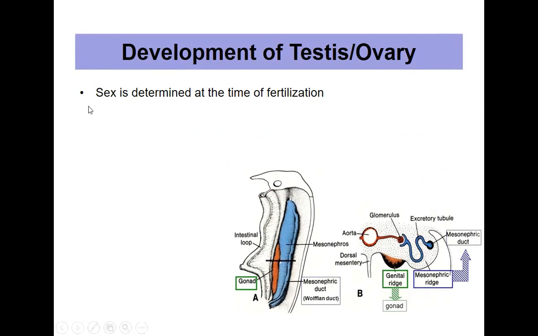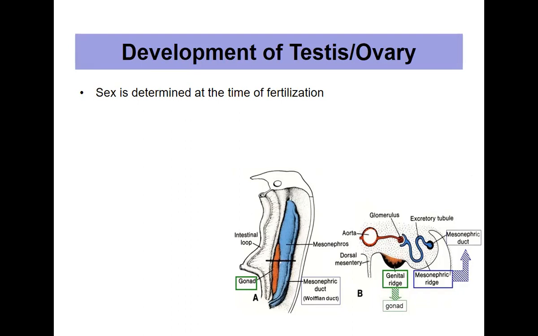So, as we know, the sex of the person is determined right at the time of the fertilization, when the X gamete, female gamete, fuses with the X gamete of the male sperm, then it becomes female. And when the X gamete of female fuses with the Y sperm, then it will be male.